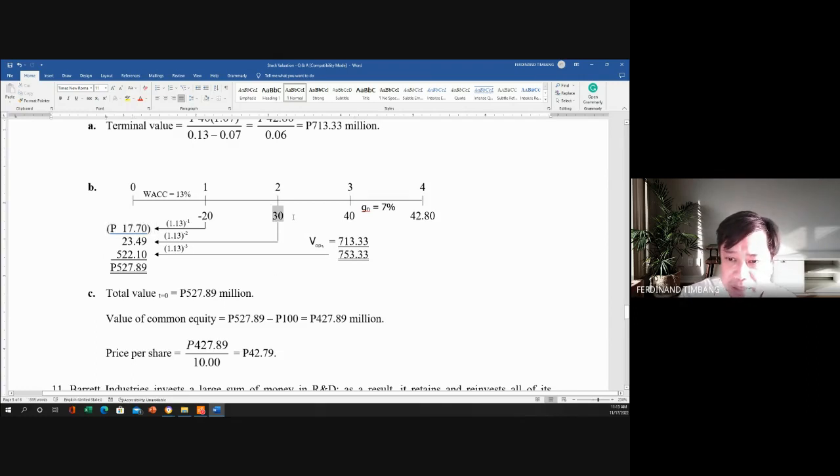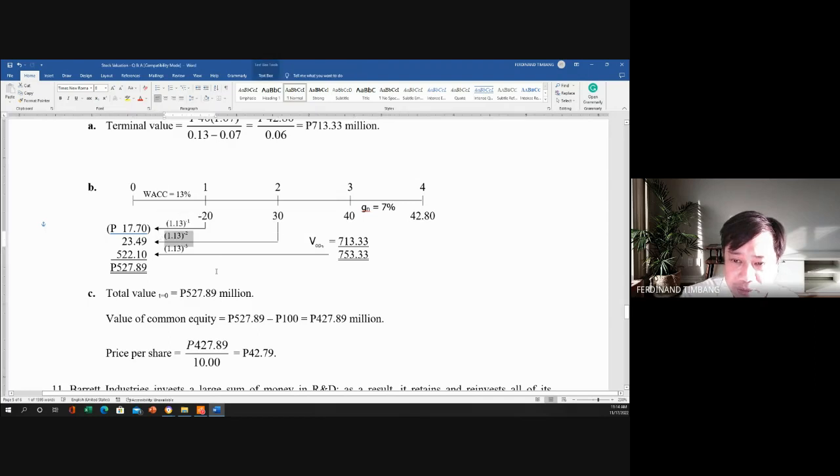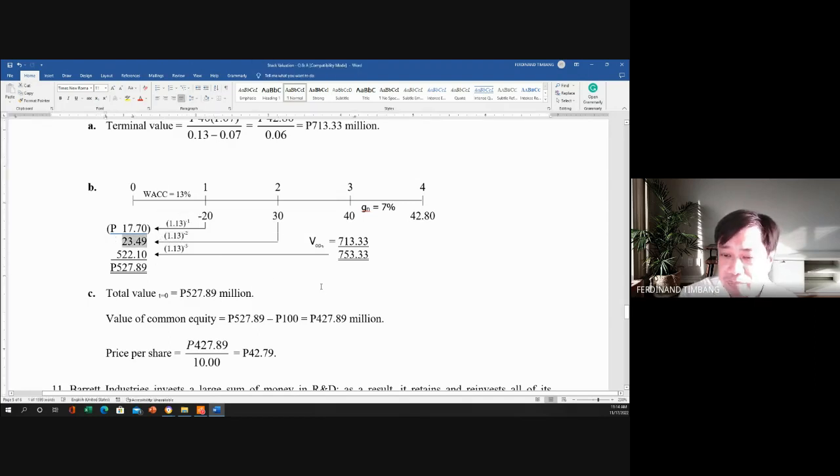And then 30 times 1.13 raised to negative 2, 23.49. And then the total of these two is 753.33. So the present value of which is 522.10. So we add the negative 17.17, the 23.49, and the 522.10, so you get 527.89. So that is now the total value or the market value of the firm at year zero.